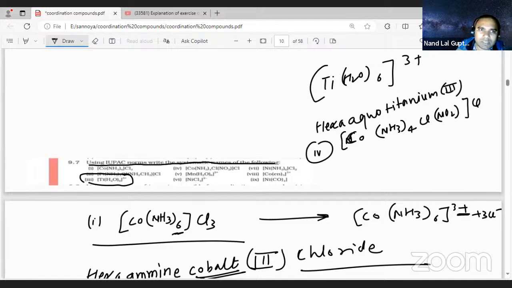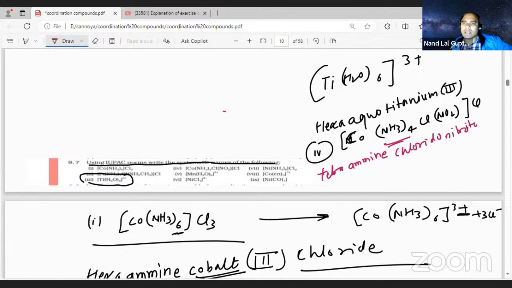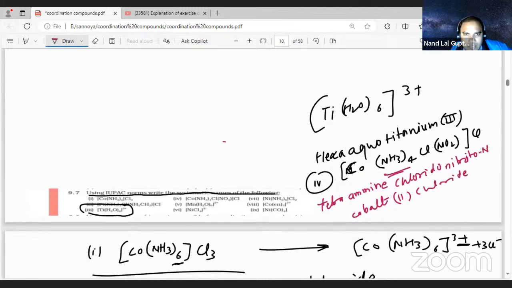Dear students, let's find out this one. So this will be what, student? Tetraamine. That is the tetraamine. This is one thing. Then chlorido, nitrito N. Then what will be there, student? Cobalt. Oxidation number is third, chloride, student. This is the name. Here you can see this one. Yeah, this is correct only.